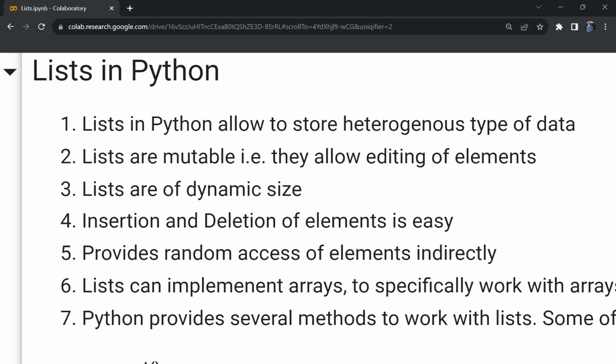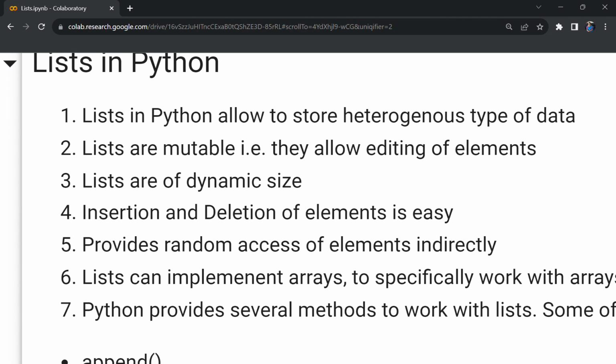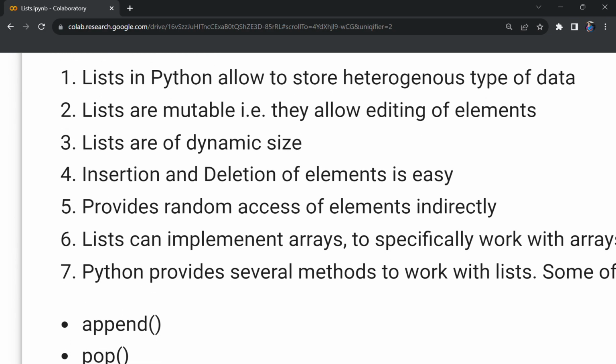Next, lists are of dynamic size. Unlike arrays in other programming languages such as C++ and Java, lists are of dynamic size. The lists in Python can grow to any size until the system allows. That is one important feature of lists. There is no restriction on the size of the list. Then insertions and deletions of the elements is made very easy in Python lists, because of which we can write programs in a flexible and easy manner using Python lists.